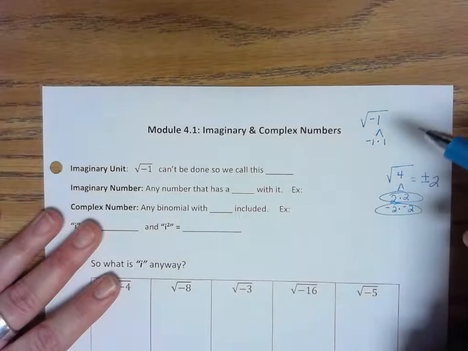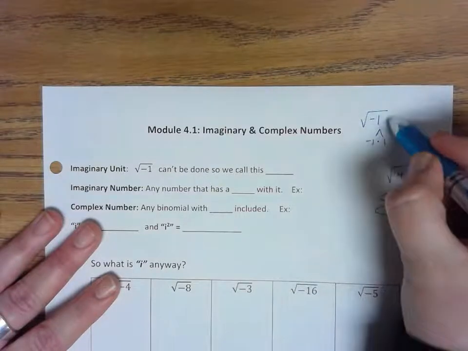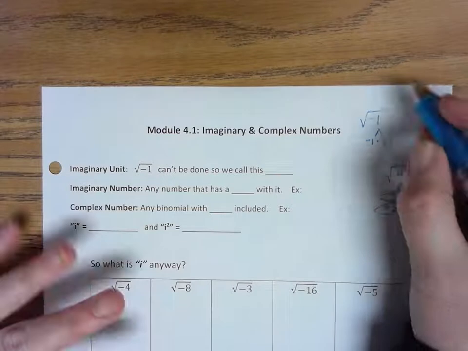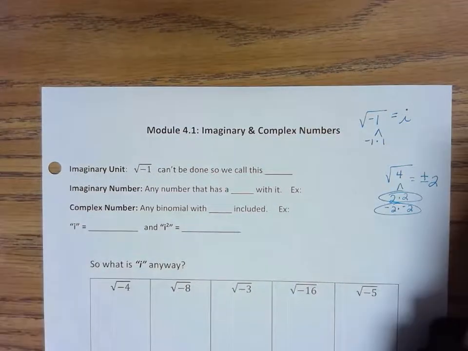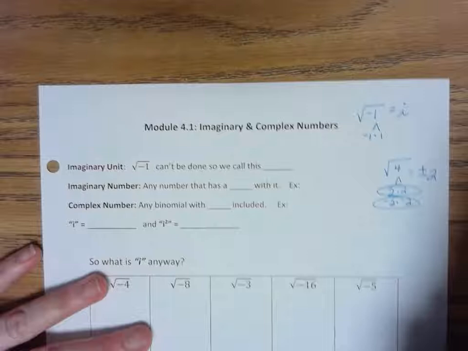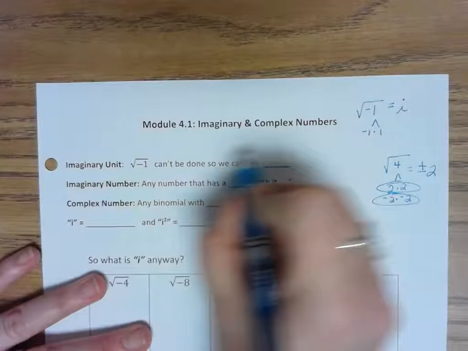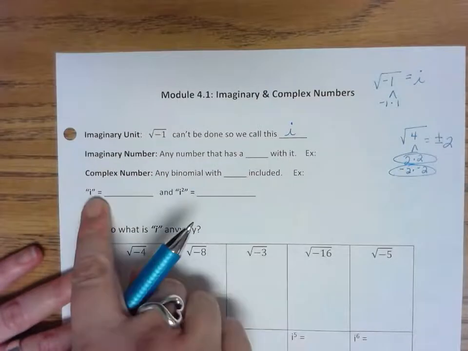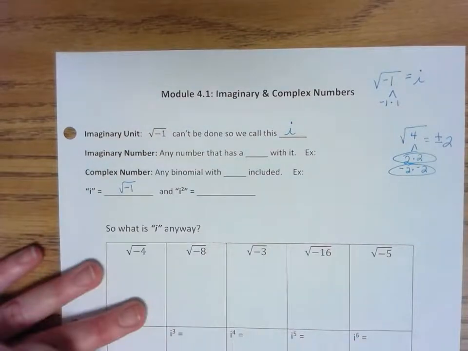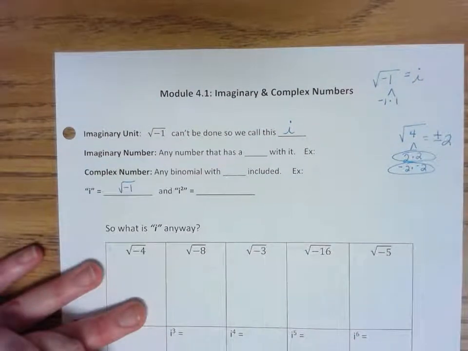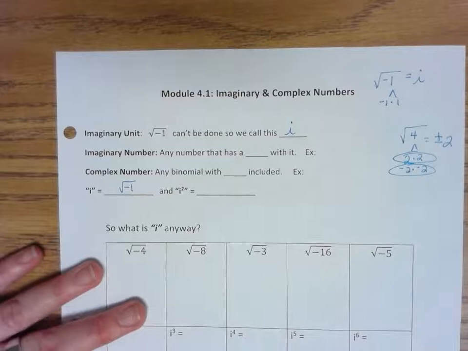I can't take anything out, but your calculator won't accept that as an answer. So the square root of a negative 1 we write as an i, which means imaginary. So the square root of a negative 1 is i. Or down here, i equals the square root of a negative 1. It's not negative 1, it's the square root of a negative 1. Okay, so how do we write this?